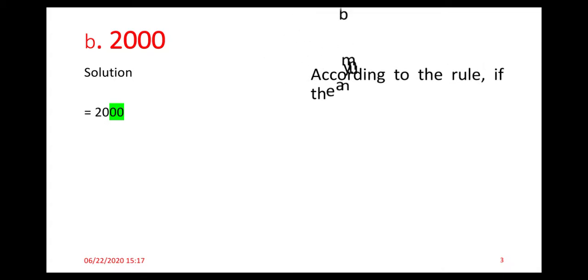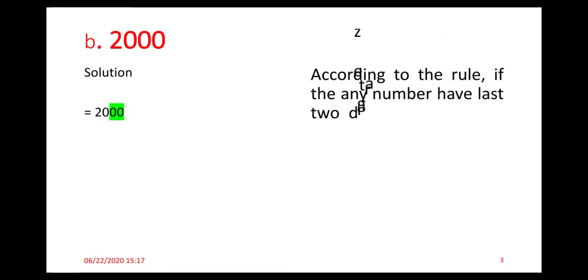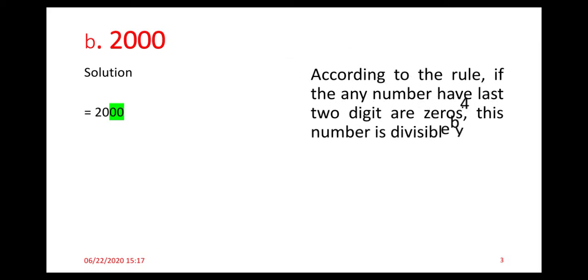This is the B part of question number 4. The number is 2000. Now solve it and check whether this number is divisible by 4 or not. Check the last two digits of this number, which are 0. According to the rule, if the last two digits of any number are 0, then you can say that this number is divisible by 4.